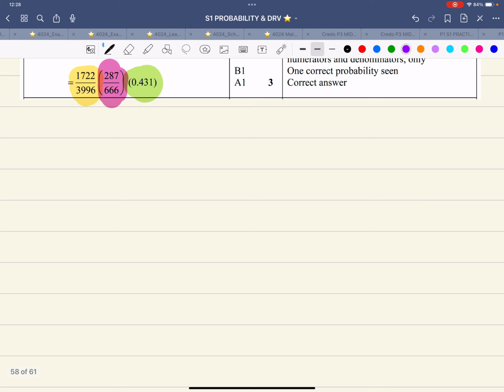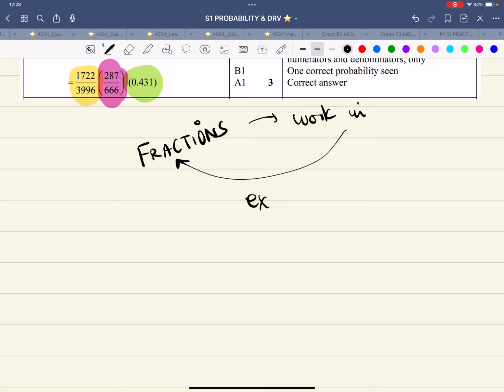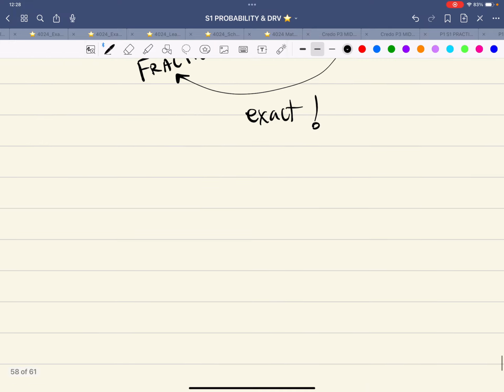So my take is that fractions, that is the supreme thing. So work in fractions wherever possible. Work in fractions, because fractions are exact, fractions are beautiful. There is no rounding off, and if you really want to round off, then take care of accuracy because you're putting yourself at a great risk.